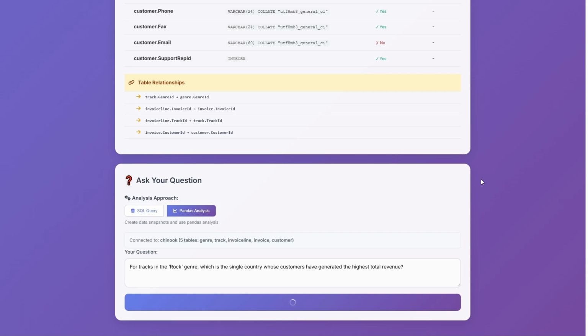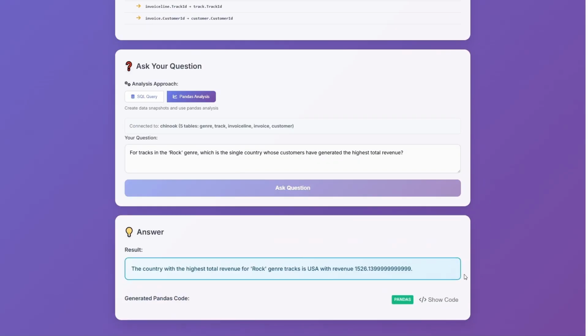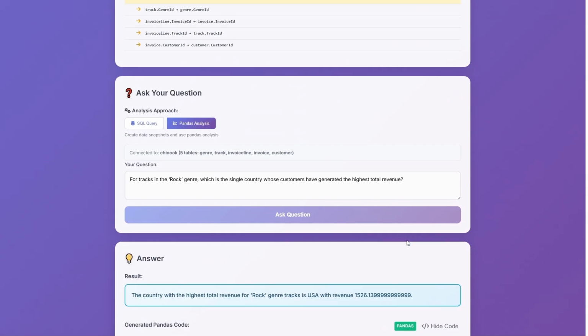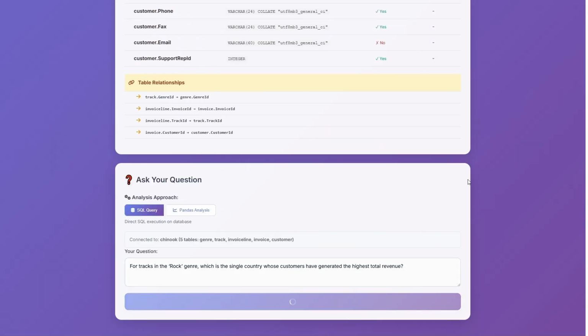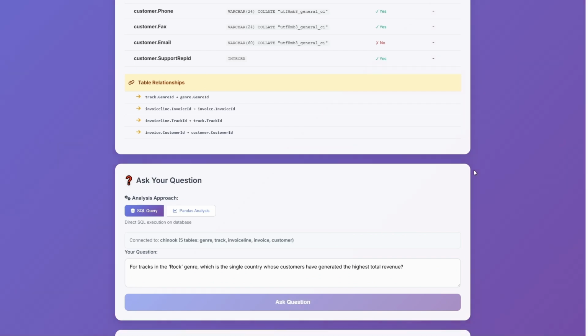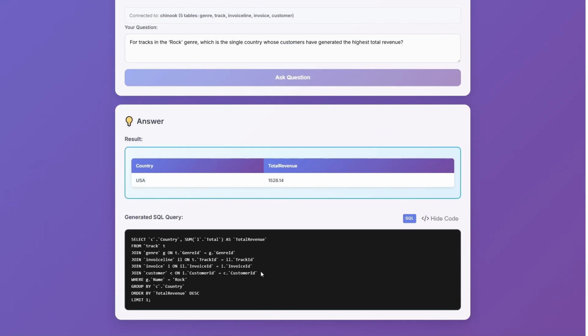Here, let's test it. You can see that it has written the correct code in an instant. We also added an option to generate SQL queries. Here, let's test it. You can again see that we have generated a correct query and obtained the result we want.